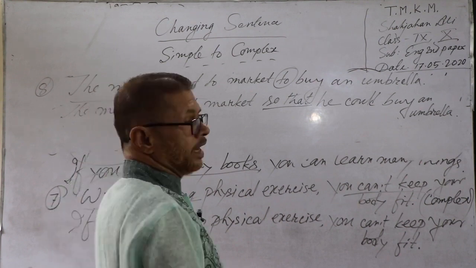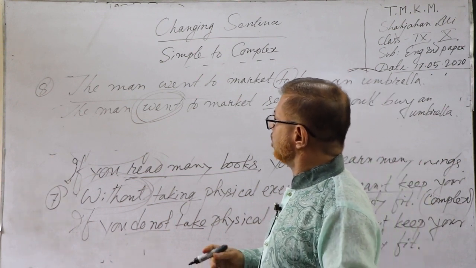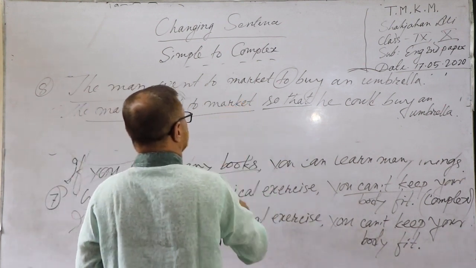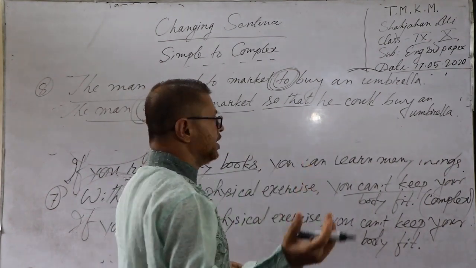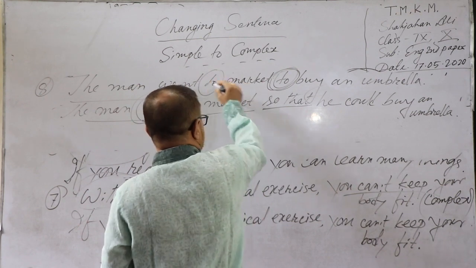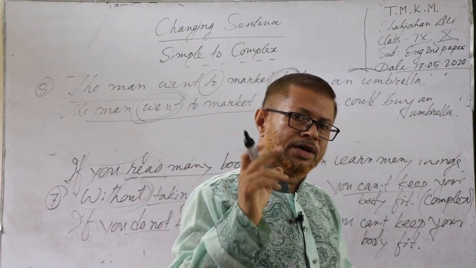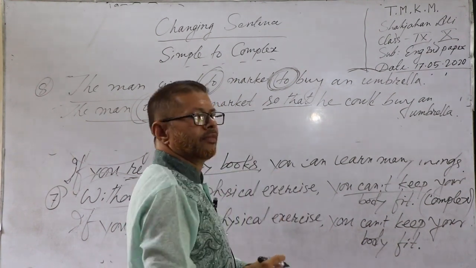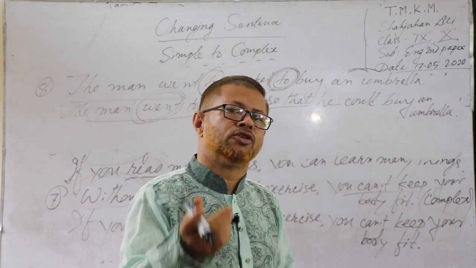In this case, the first part of the sentence has no change. The sentence will start in the same way: the man went to market. And in the second to, you will find double to in the sentence. One to is a preposition, another to is an infinitive. When you find a to before a verb, it is an infinitive.